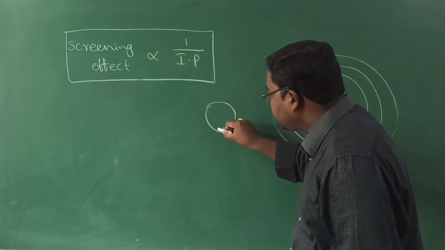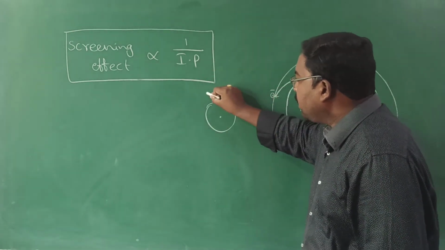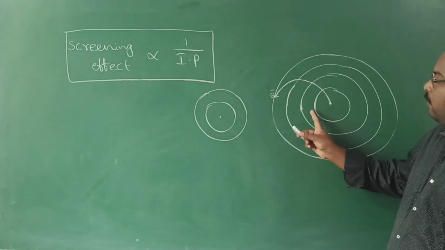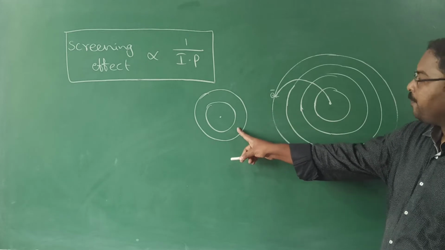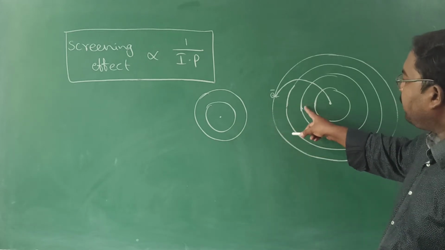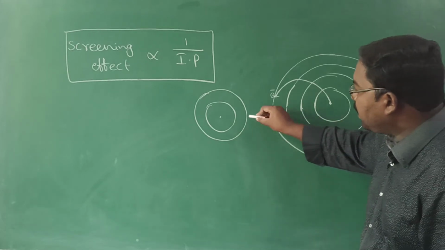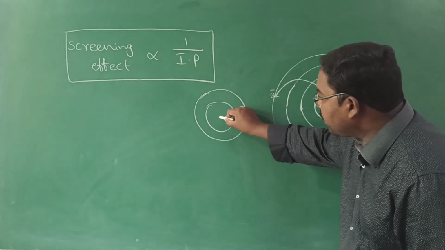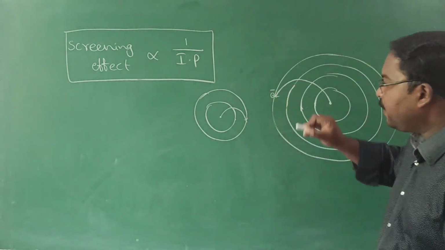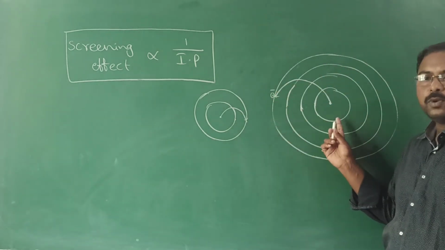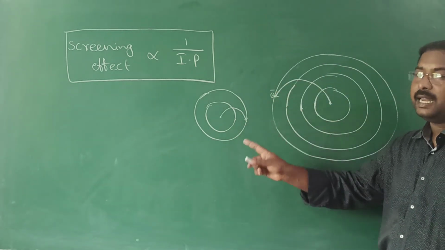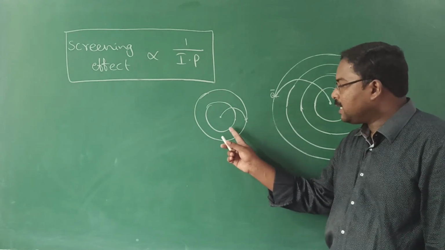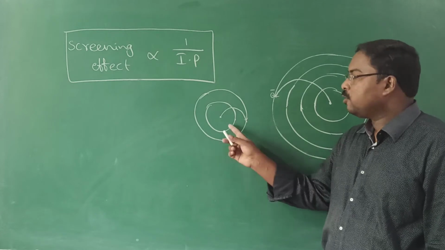Let us take another example to understand. I have taken another atom. What is the difference between the two atoms? Here there are three inner shells, but in this case there is only one inner shell. Now what about the screening effect? Compared to the previous one, here the screening effect is less because fewer inner shells are present, so fewer electrons are there to screen.